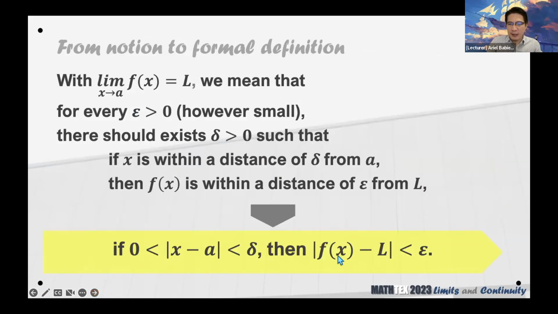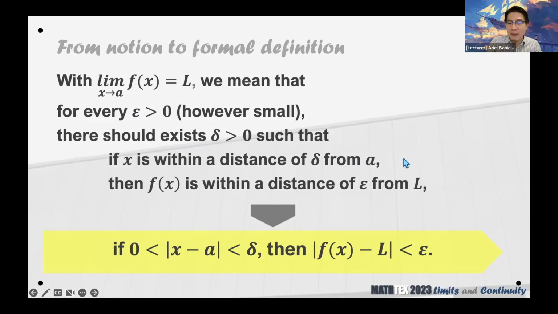And kung bakit siya naging ganito: if x is within delta distance from A, f of x within epsilon distance from L, naging siyang ito. Absolute value of x minus A, that is the distance, less than delta. And then ito naman, absolute value of f of x minus L less than epsilon, the distance of f of x from L.